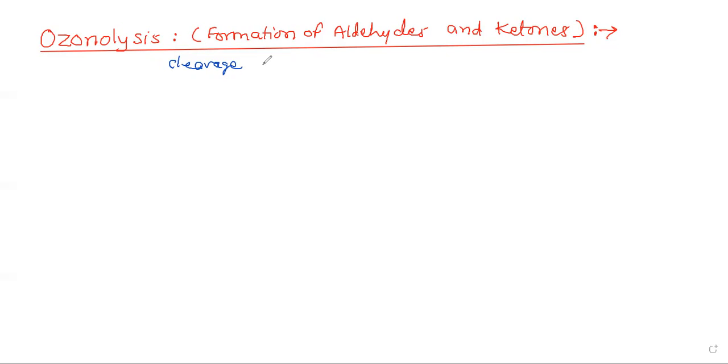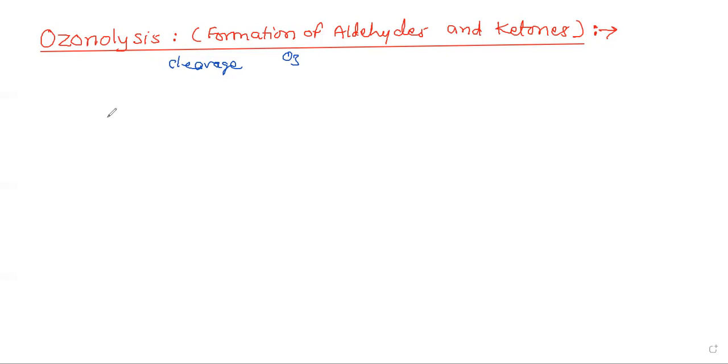The classical reagent used for this reaction is ozone. That is, ozone is used for breaking the carbon-carbon double bond of the alkene.